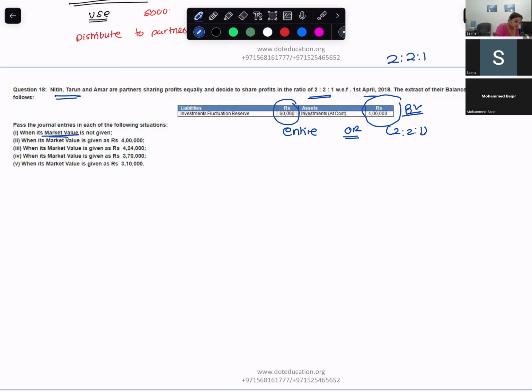No, it's 1 is to 1 is to 1. Ma'am, it said profits are shared equally. Oh, yeah. My bad. First it was equally and then they changed the profit sharing ratio. So 1 is to 1 is to 1. No market value given. Entire reserves would be distributed equally.